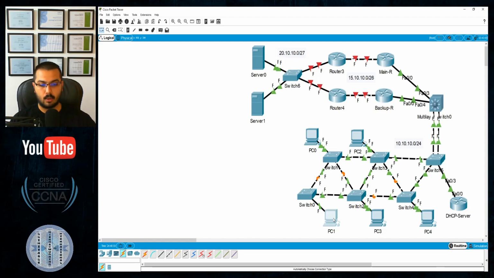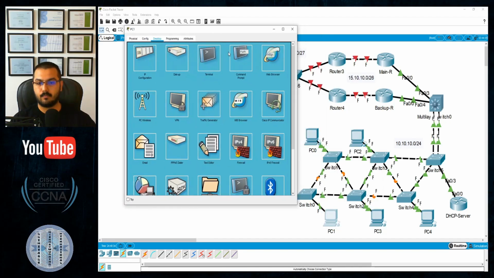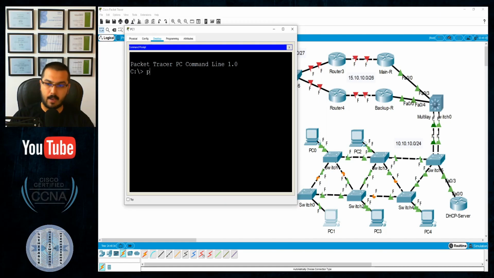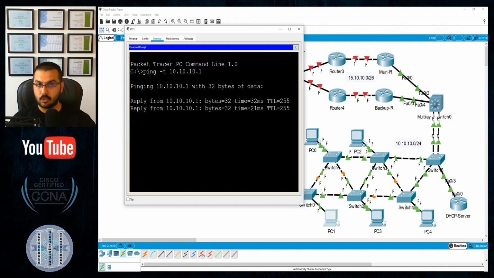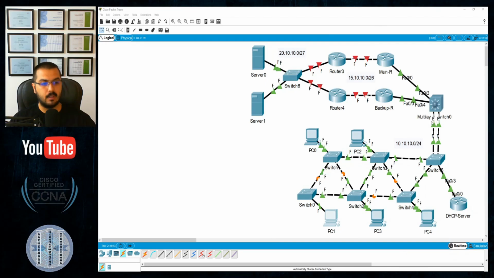Log into whatever device you would like and hit the command ping -t, which is ping forever, and ping my default gateway. Let's see what will happen. There is a ping. I can reach my default gateway. That is good, it's continuing. Let's see for one minute what will happen if my real router goes down, dead.